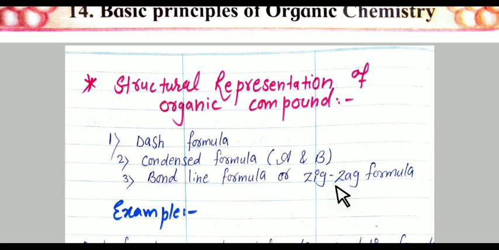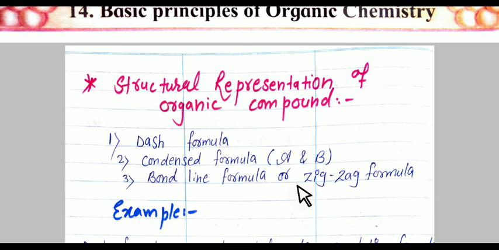In this chapter, for structural representation of organic compounds, we are going to study the dash formula, condensed formula, and bond line formula or zigzag formula. Actually, what is the condensed formula? If we have the compound hexane, what is the formula of hexane?